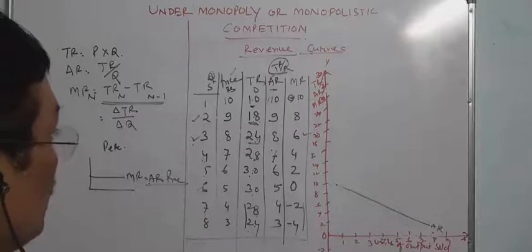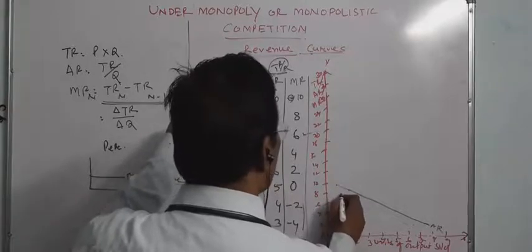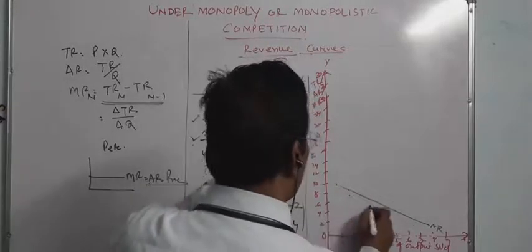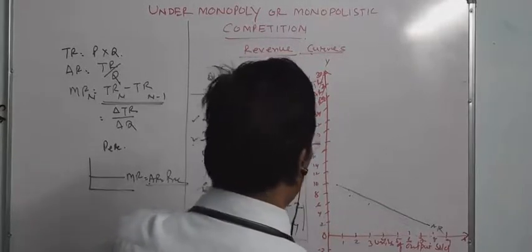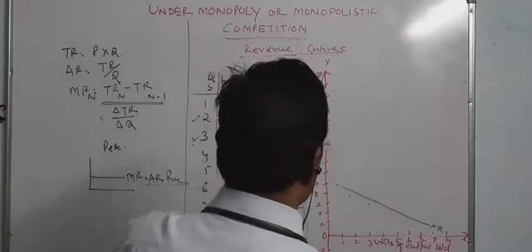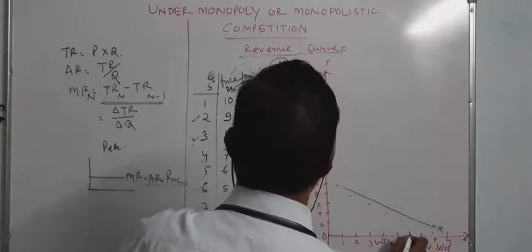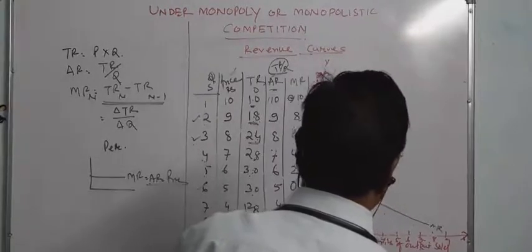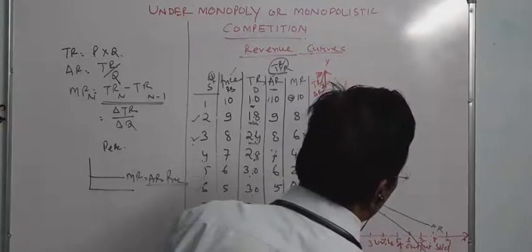And for the marginal revenue curve, first case 10, second case 8, third case 6, fourth case 4, fifth case 2, and sixth case 0, seventh case minus 2, eighth case minus 4. This is the marginal revenue.